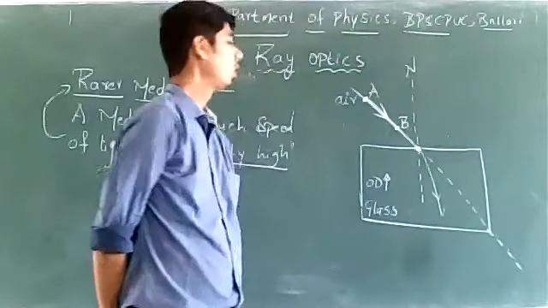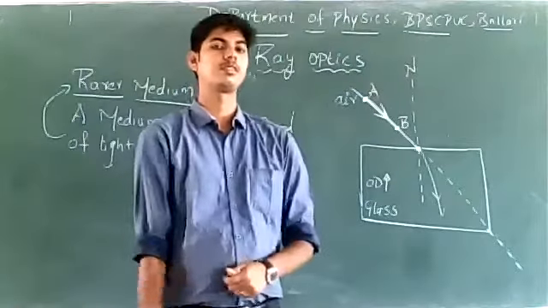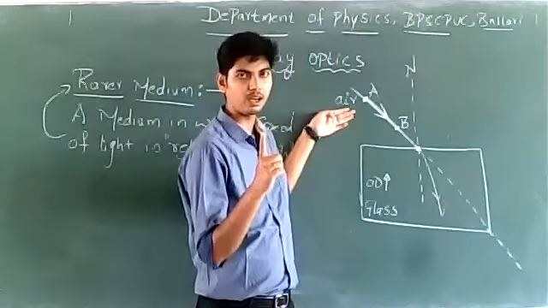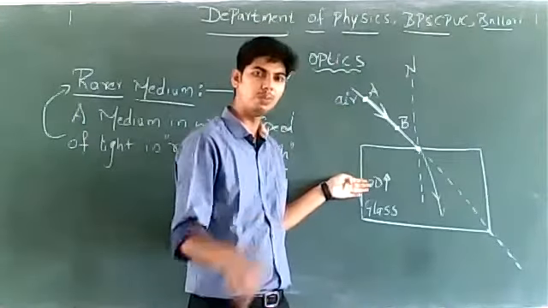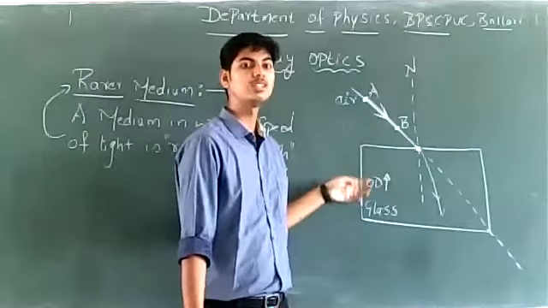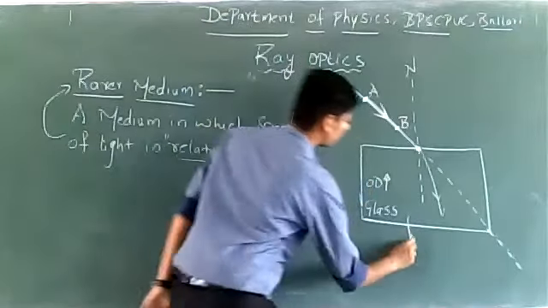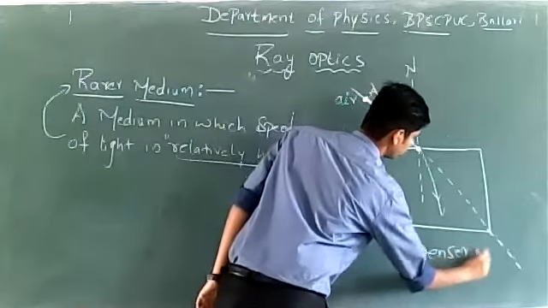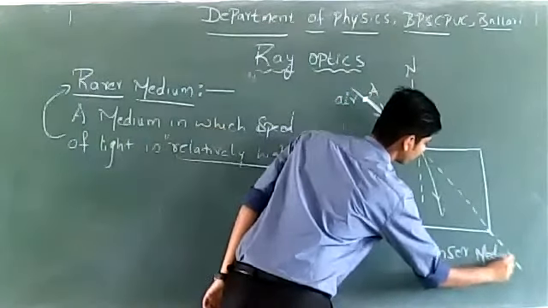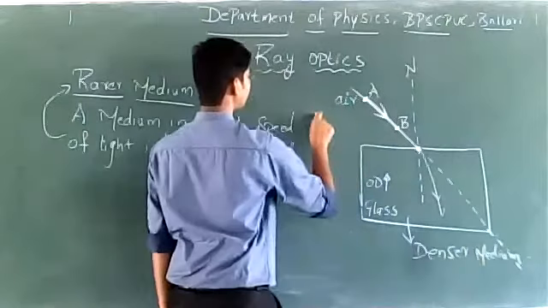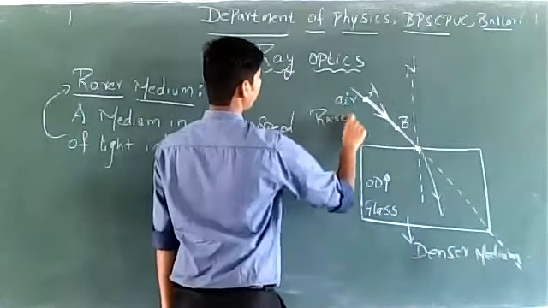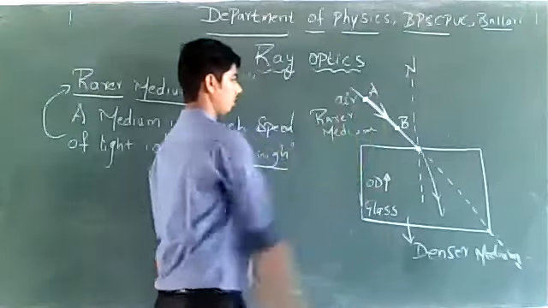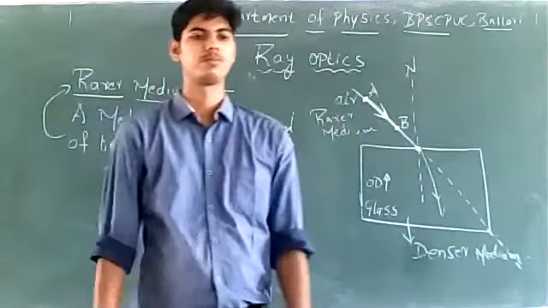How about glass? In comparison with speed of light in air, the speed of light in glass will be less, right? So we say glass is a denser medium. Air is a rarer medium.